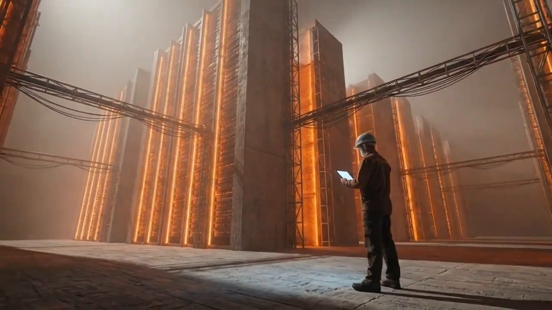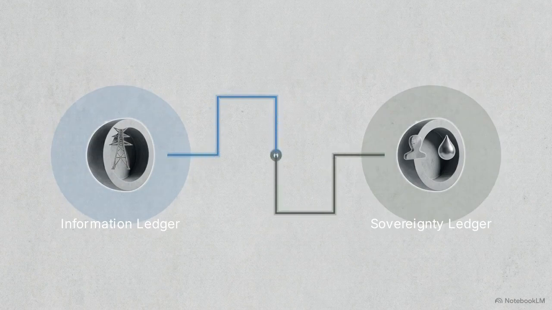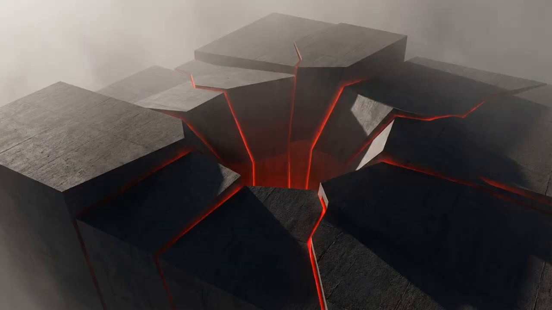When the information and sovereignty ledgers finally connect via the network, they meet at a specific juncture called your calibration point. This connection reveals your grid's JADO, the highest amplified deprivation concentration. This metric quantifies the physical and financial cost of grid fragmentation.